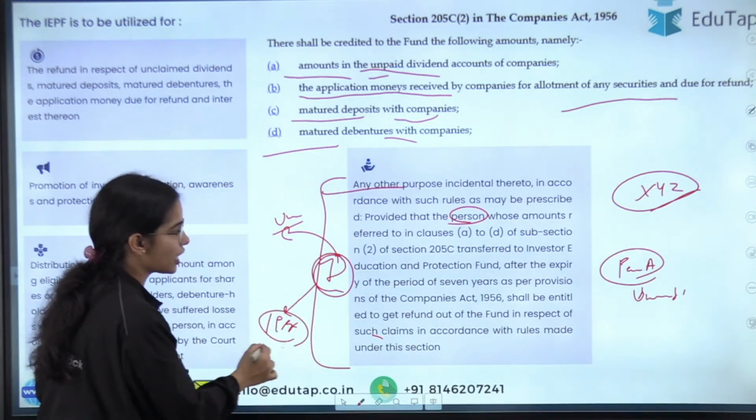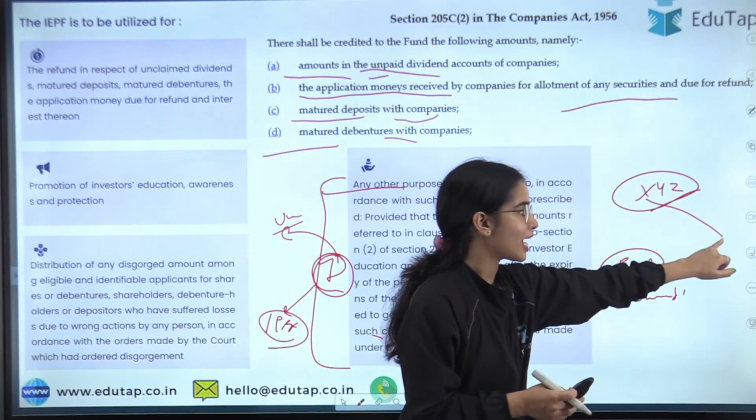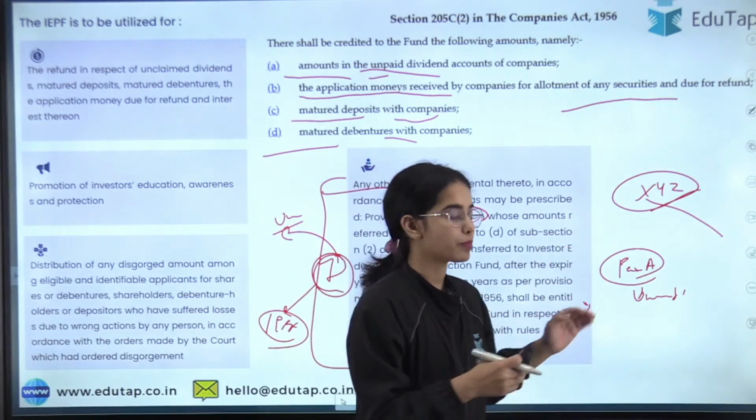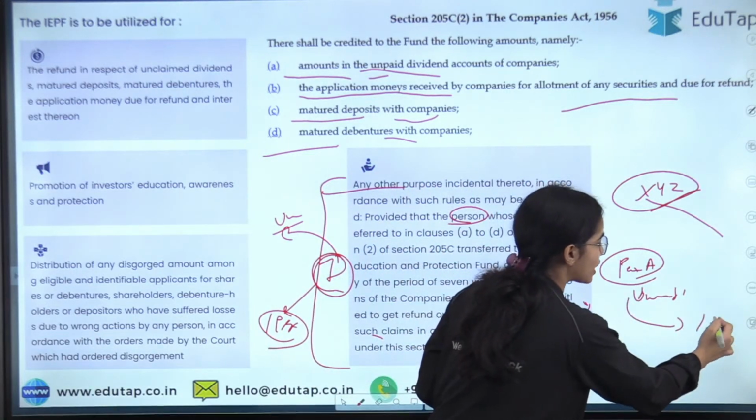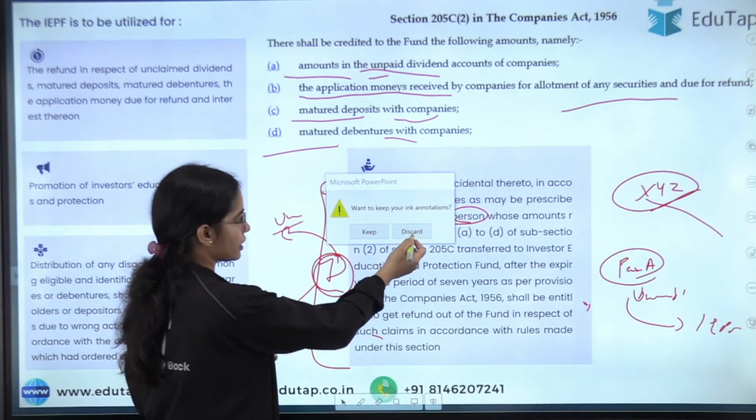This will be transferred to the IEPF from the company, and if person A wants to claim this after 7 years, they can claim. Person A can claim his money through the IEPF, the Investor Education and Protection Fund. So this is what is written here.